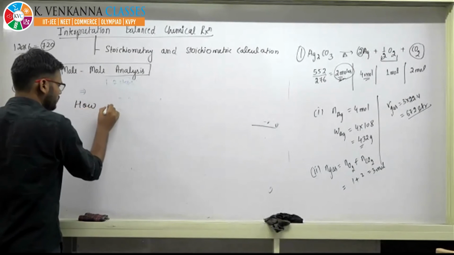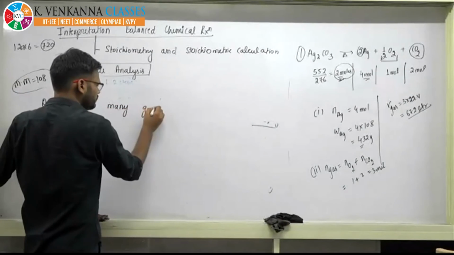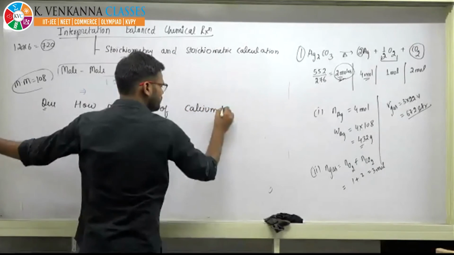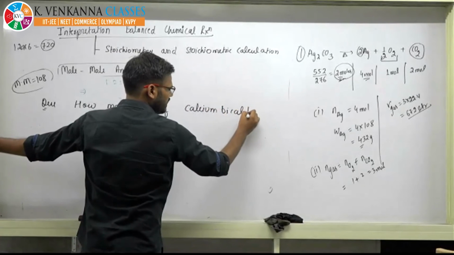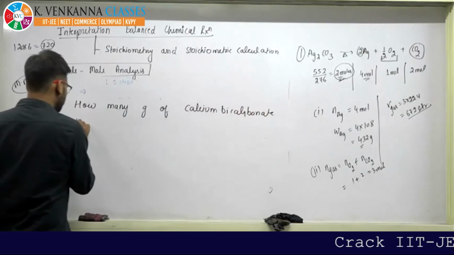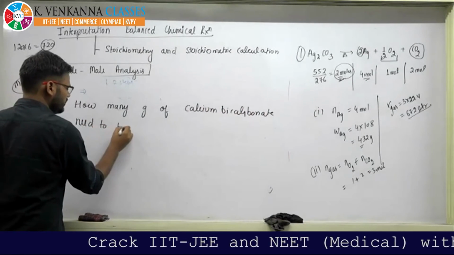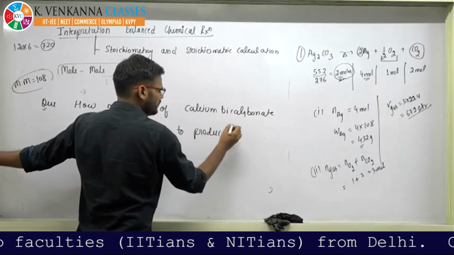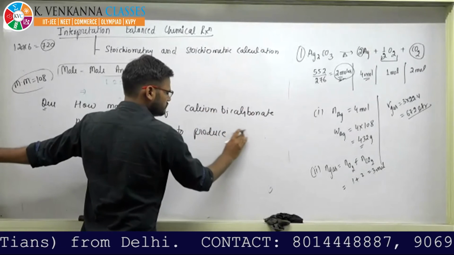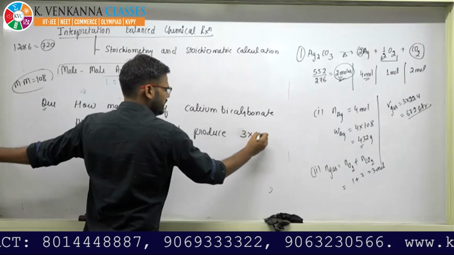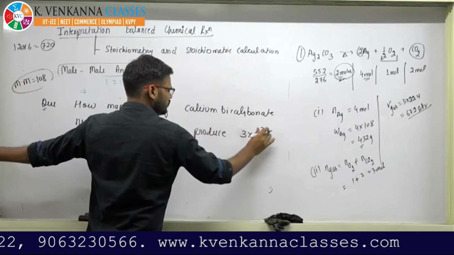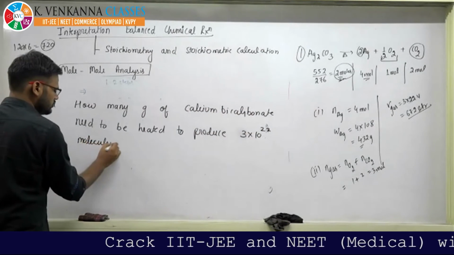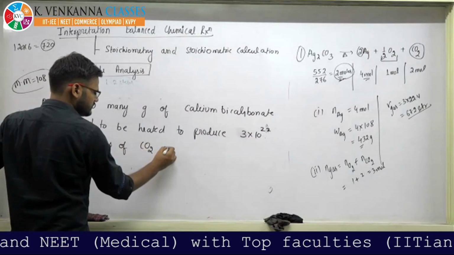How many grams of calcium bicarbonate need to be heated to produce 3 into 10 raised to 24 or 22 molecules of CO2 gas?